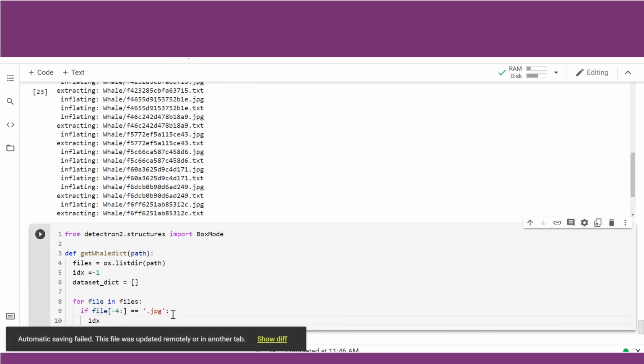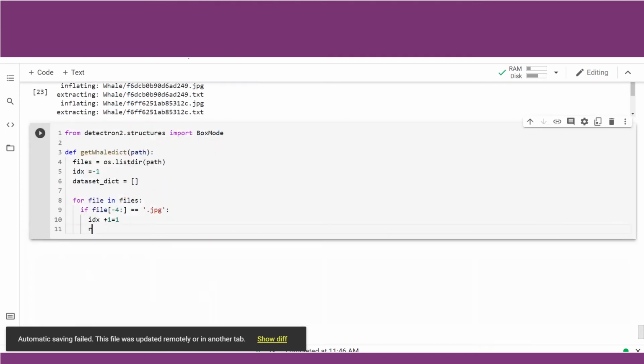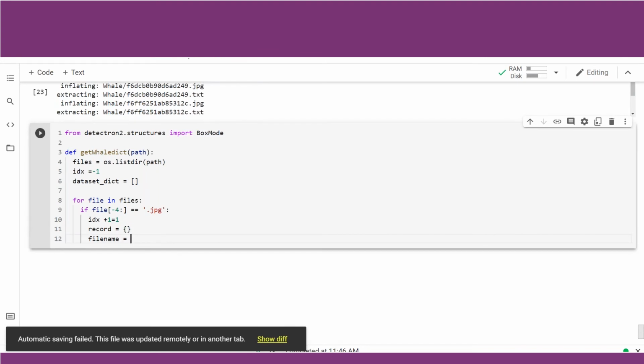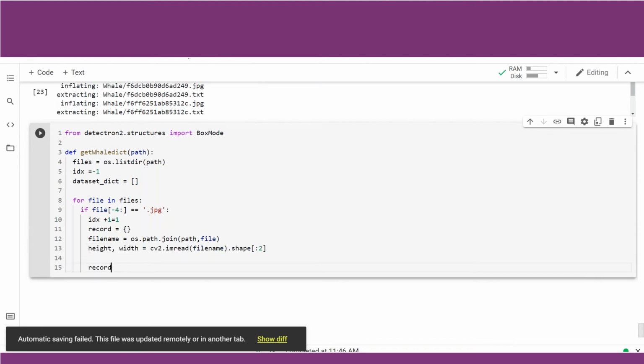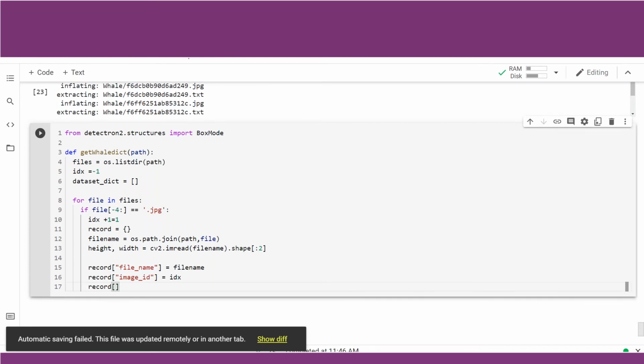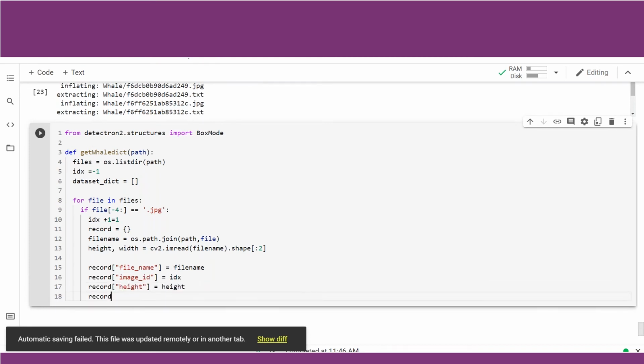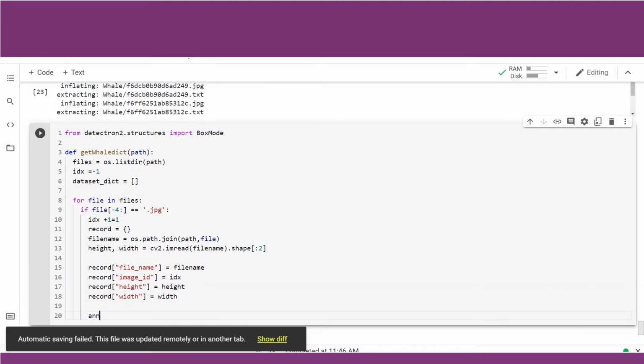Then what we will do is increase the index by 1, and then we will create a dictionary record, an empty dictionary. We will read the file name with os.path.join and path, file. So this is the path where our image is kept. We will join the path and the files. The height and width of the file. Then we will add the keys and variables: record file_name, the image ID, the file name. We will record the height and record the width. And now we will start reading the annotations of those files.